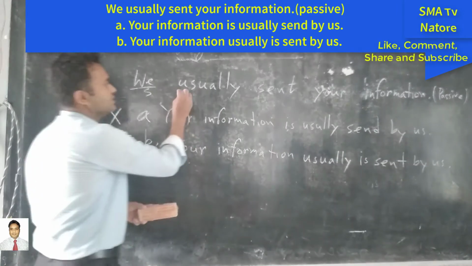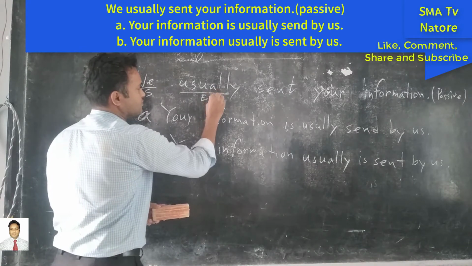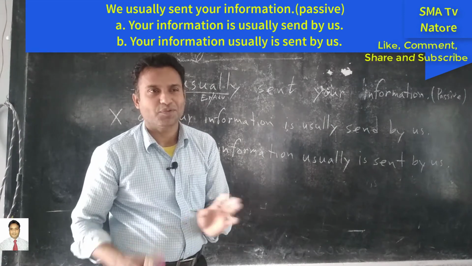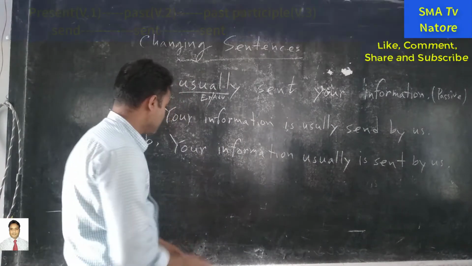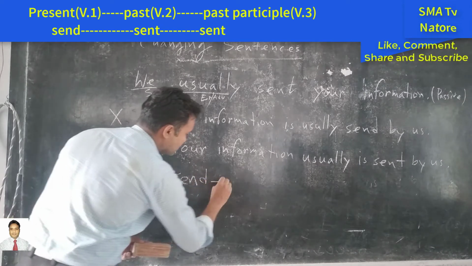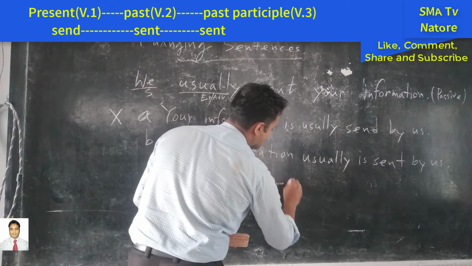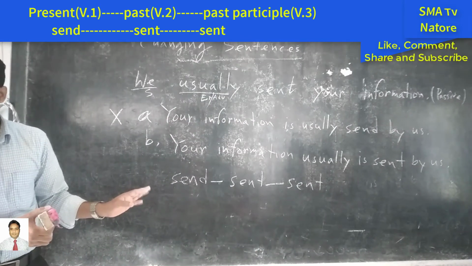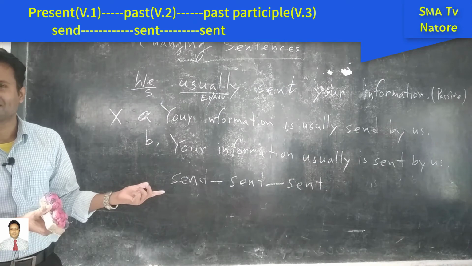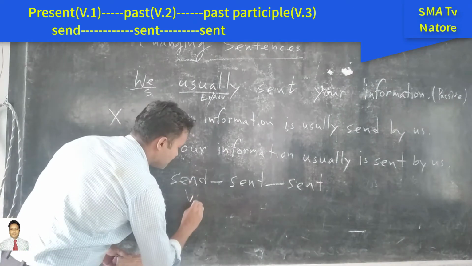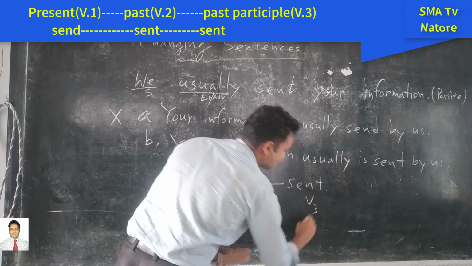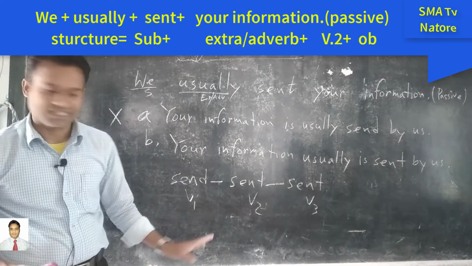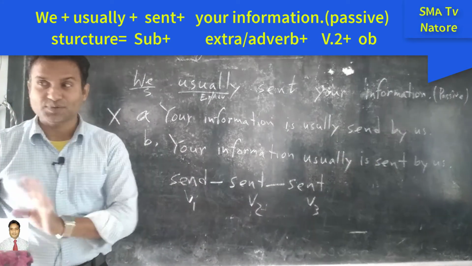Next one is extra or adverb. Next one is sent. So we have to know what is the present form of sent. Okay, sent is the present form. Past form is sent, and past participle form is also sent. Do you know the meaning of sent? Tell me in Bangla, what is the meaning of sent? You're right. So this one is the present form of the verb, this one is past form, this one is past participle form. You have to memorize more and more of these verb forms. Otherwise you cannot understand it.